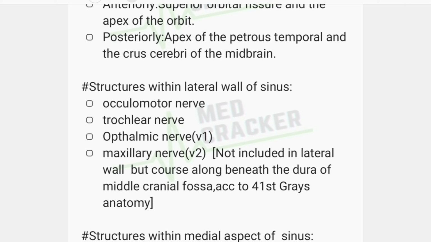Now, the structures within the lateral wall of the sinus. What are the structures that lie within the lateral wall of the sinus? They are the oculomotor nerve, trochlear nerve, that is the third cranial nerve, fourth cranial nerve, and the ophthalmic nerve, first branch of the trigeminal, and the maxillary nerve, second branch of the trigeminal nerve, V1 and V2. These are the structures that lie within the lateral wall of the sinus.